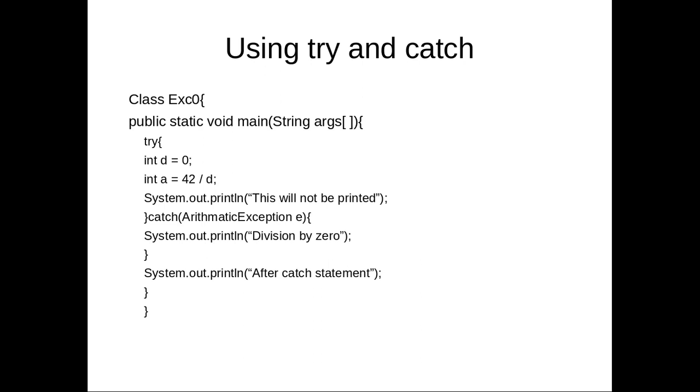When int a is equal to 42 divided by d is executed, an exception is thrown, and that is an arithmetic exception. As it is an arithmetic exception, it will be caught by this catch block, and definitely "division by 0" is printed. And once that arithmetic exception is dealt with, the remaining statements will be executed. That means the termination of the program is not done. Then after the catch statement, that statement also will be printed.